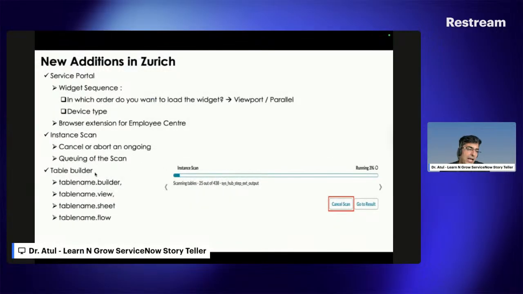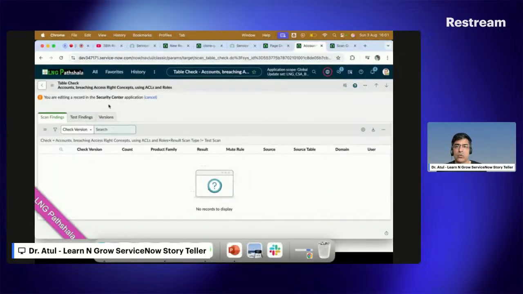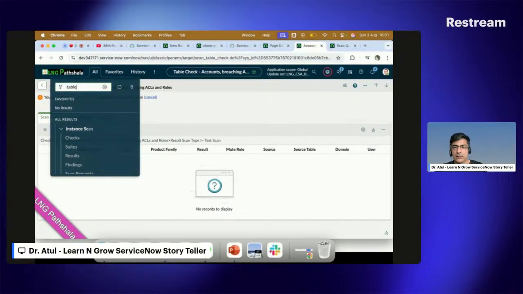Now the table builder. I'm sure many of us use the form builder, but very few use the table builder. In the table builder, ServiceNow introduced these shortcuts. How many of you are using table name dot form, table name dot config, table name dot do? Now the same thing is applicable for table name dot builder, view, sheet and flow. It means you can open the table directly from these options in the table builder itself. So this is the table builder here.